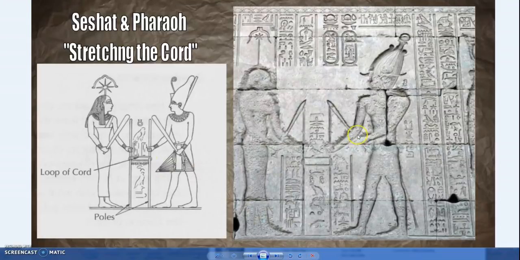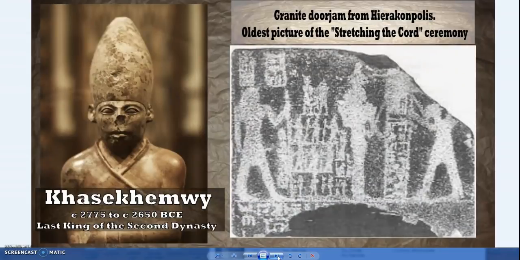What's most important is this, what's called the stretching the cord ceremony, where Seshat and the pharaoh bang two stakes into the ground with a loop of rope. This establishes not just the axis of the construction, but also the units of measurement, an important feature in regard to this as well. Very similar to the shen ring, I mentioned that earlier, the rod and the ring, ancient systems of measurements and surveying tools. This would align it to north. So we'll cover that, but the importance of north and Seshat and this stretching the cord ceremony in the architecture.